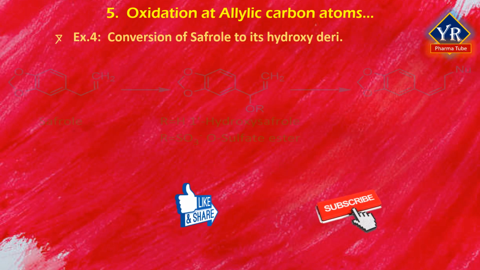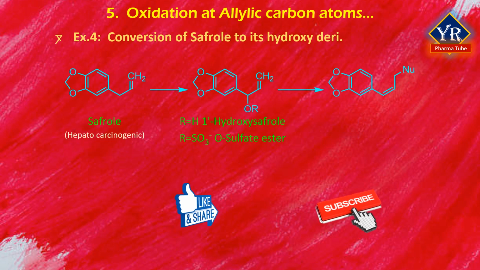For the hepatocarcinogenic agent safrole, allylic hydroxylation is involved in a bioactivation pathway leading to the formation of chemically reactive metabolites. This process involves initial hydroxylation at the C1 carbon of safrole, which is both allylic and benzylic. The hydroxylated metabolite then undergoes further conjugation to form a sulfate ester.